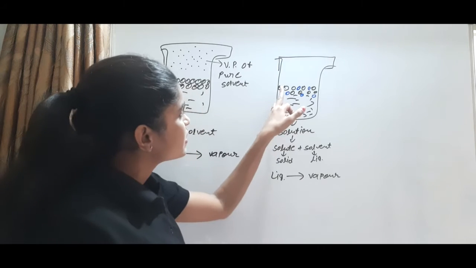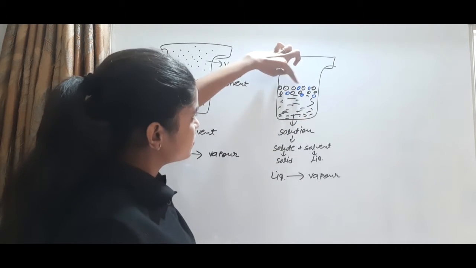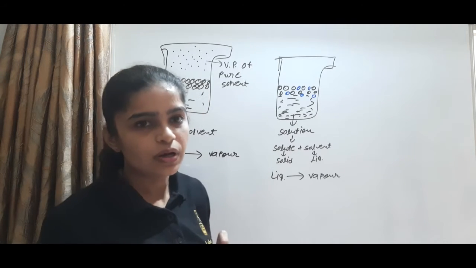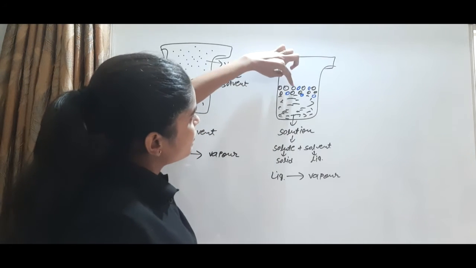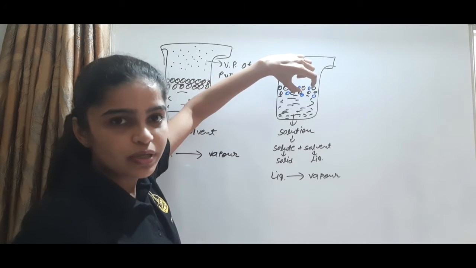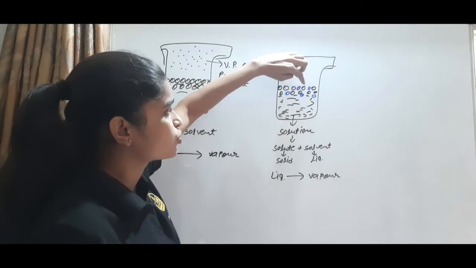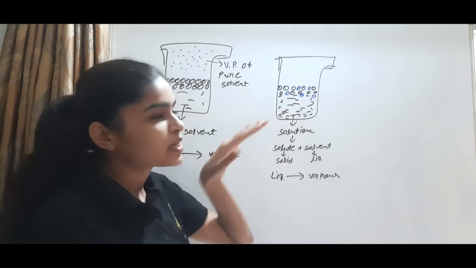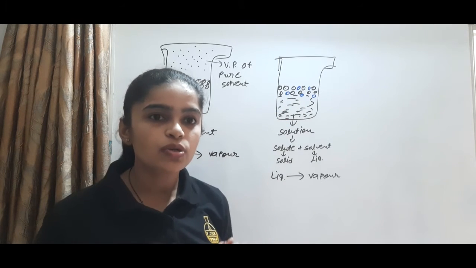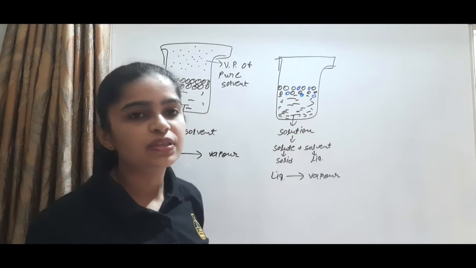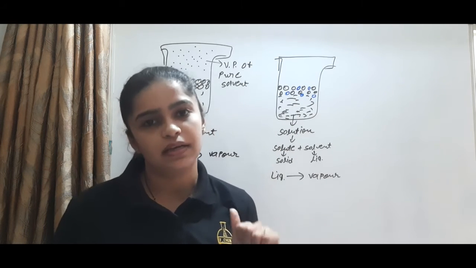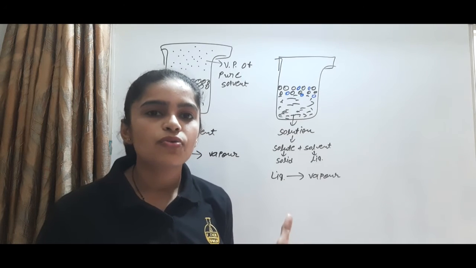In the pure solvent, all the space is filled with solvent molecules, but here not all the space is filled with solvent molecules, because some of it is occupied by solute molecules. So evaporation is decreased, because this space is filled with solute molecules, and the solute molecule is non-volatile.